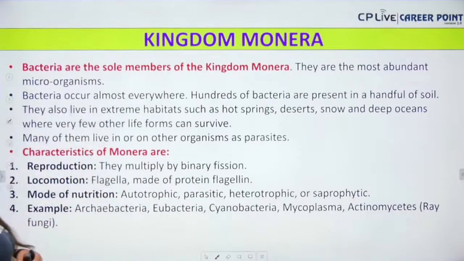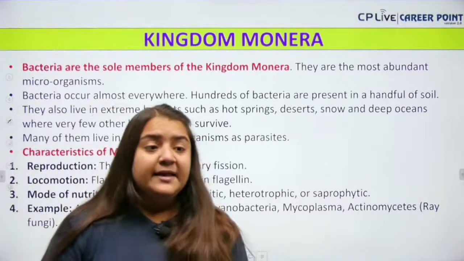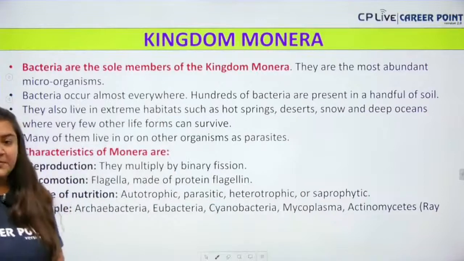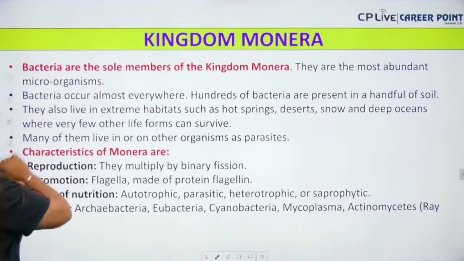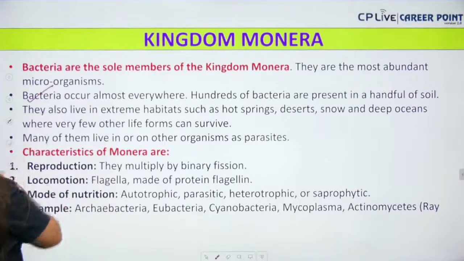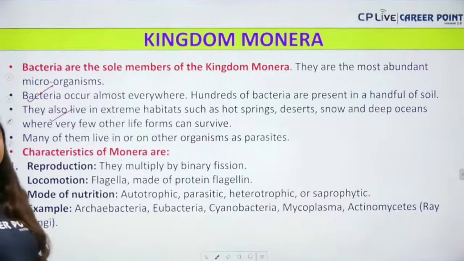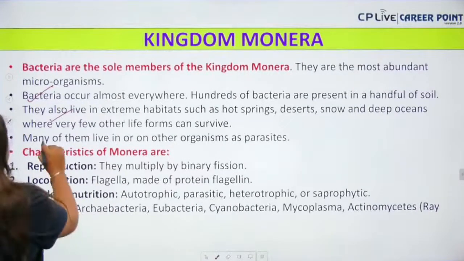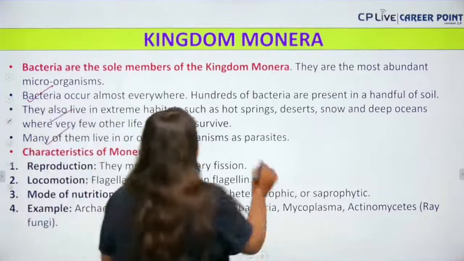Okay, next, many of them can live in or on other organisms as parasites. So these are some points which I said, they all are written on this board, so you can read them very properly. Bacteria are the sole members. Bacteria occur almost everywhere. They live in extreme habitats such as hot springs, deserts, snow, and deep oceans, where very few other life forms can survive. Next, many of them live in or on other organisms as parasites. They can be parasites also.